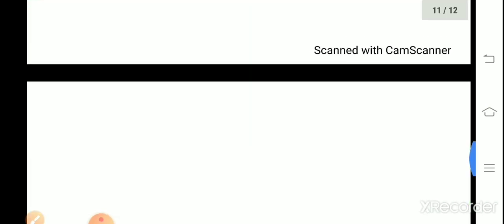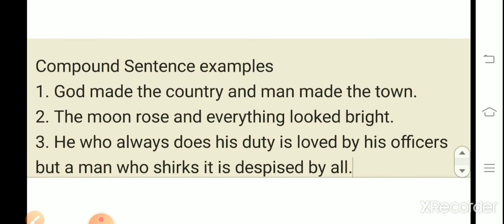So we will see some examples of compound sentences. In a compound sentence, as I had already told, there are two independent clauses. God made the country and man made the town. A conjunction was there. God made the country, it has a complete sense. Man made the town, it also has a complete sense. So we are joining them with the help of a coordinating conjunction.